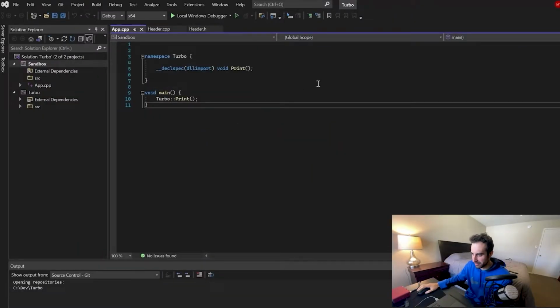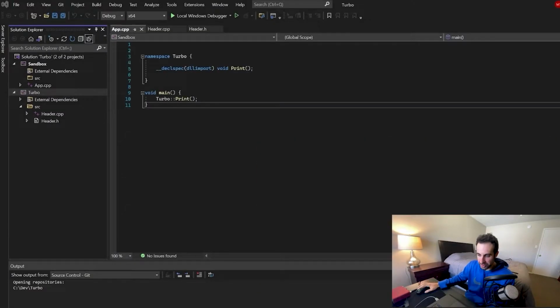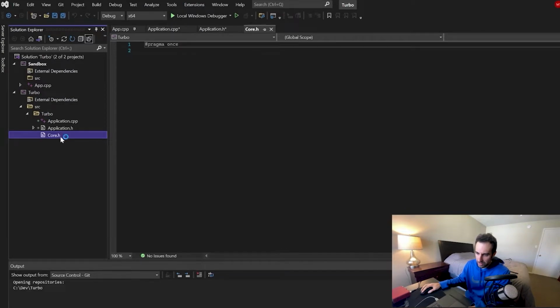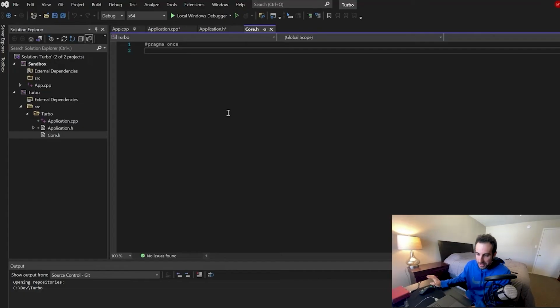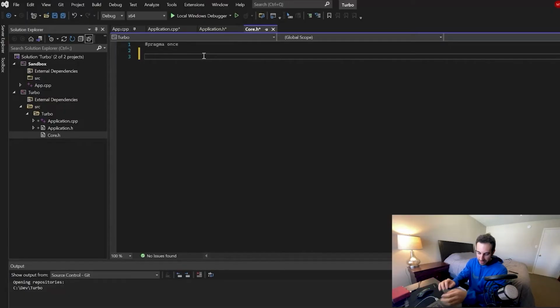So here's what we have. Basically, we can get rid of this. We don't need this, because that was pointless. I know one thing we can do is just in here, make a main function like this. All right, so we made a core.h file, so we're gonna put macros in here, and I'm not sure how to do that. Conditional compilation directive. This is what we're actually using. All right, so I got macros down. I just wanted to make sure I knew how they were working before I just start typing stuff in from the internet.